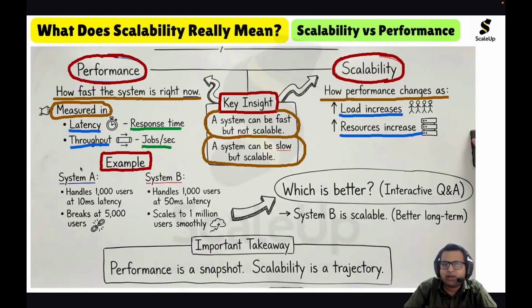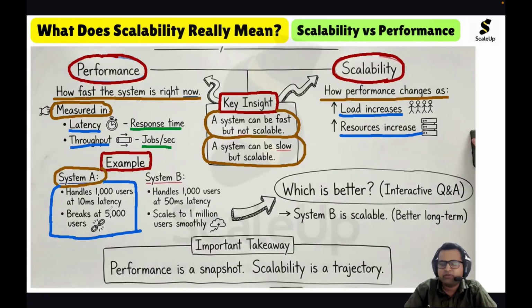For example, I have a system A. This system A can handle 1000 users at 10 millisecond latency. But if we increase the users to 5000, if 5000 users try to access that system, it breaks. So this is an example of a system which is fast but not scalable.